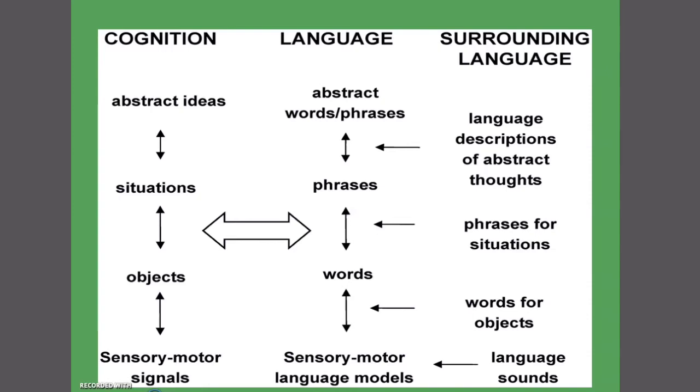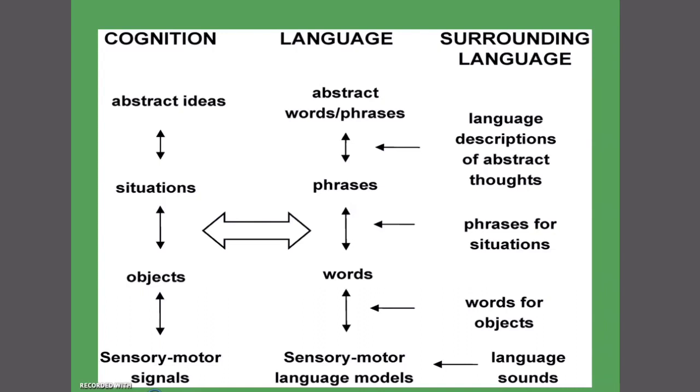Next one is word for object. Words are formed by seeing objects. The cognition part is the object. They learn about the object, but it's formed as words in language. Next, phrases for situations.